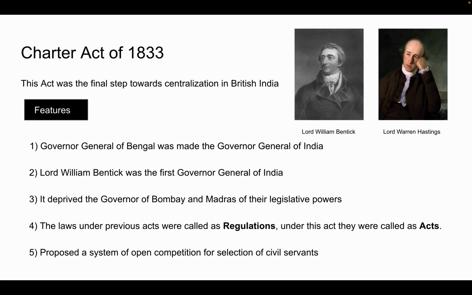And there was one more feature, which is that it ended the activities of the East India Company as a commercial body and it became a purely administrative body. So these were the features of the Charter Act of 1833.